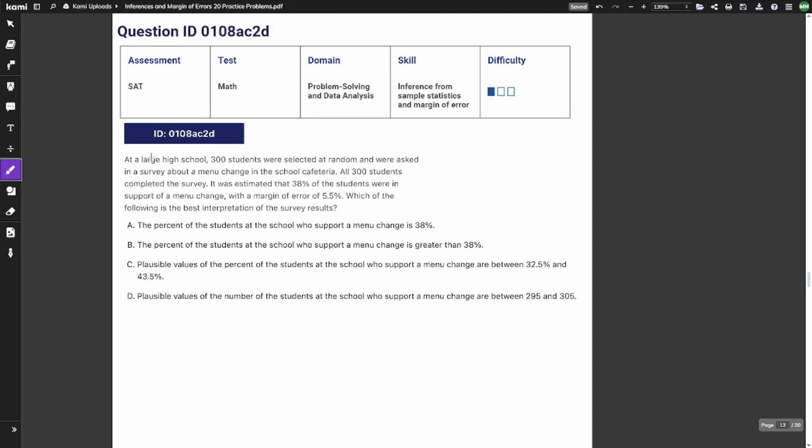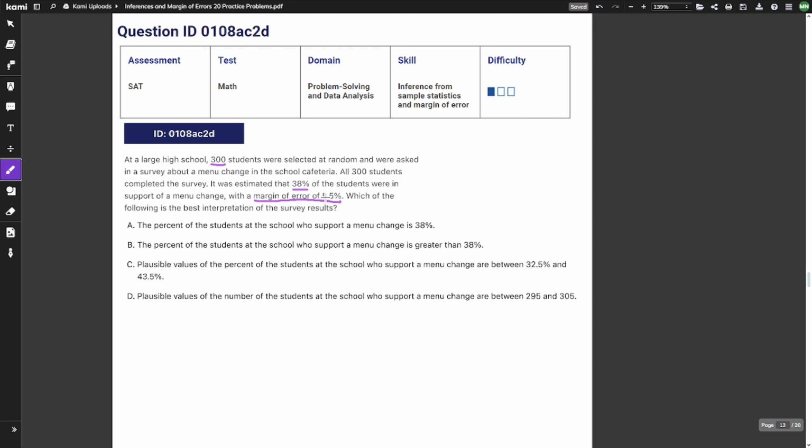Question number 13. At a large high school, 300 students were selected at random and were asked in a survey about a menu change in the school cafeteria. All 300 students completed the survey. It was estimated that 38% of the students were in support of a menu change, with a margin of error of 5.5%. Which of the following is the best interpretation of the survey results?